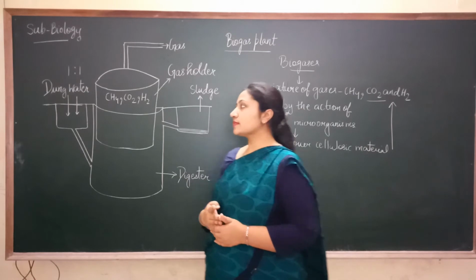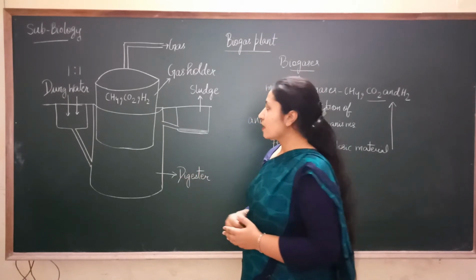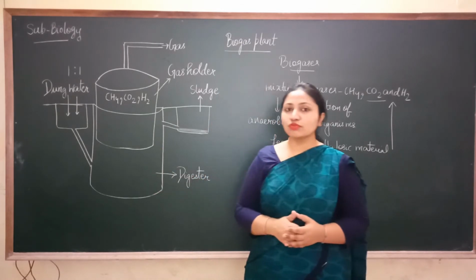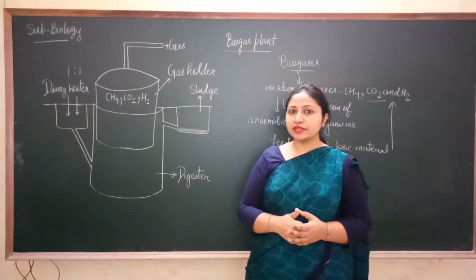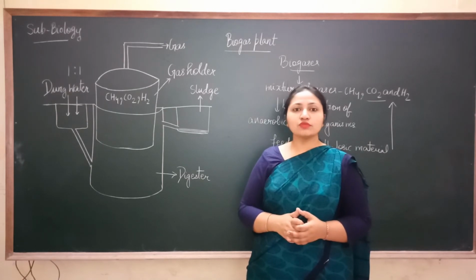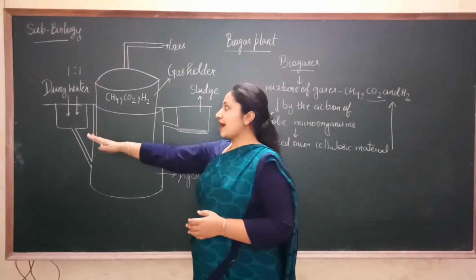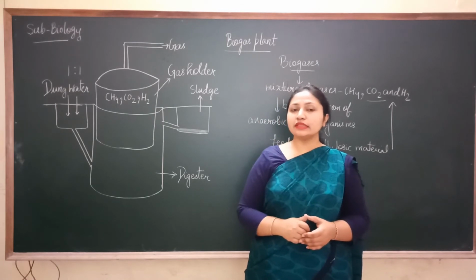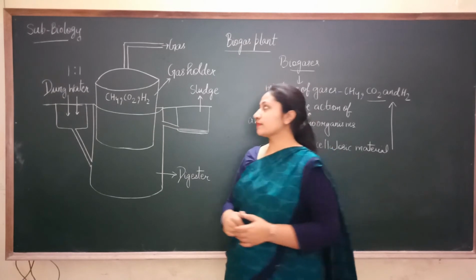Now, how is this biogas produced in the biogas plant? Mainly biogas plants are used in the rural areas where cow dung is produced in large quantity, because the cattle are used for various purposes. Now, why is cow dung used here? Because cow dung contains the methanogens. Okay, now what are methanogens?